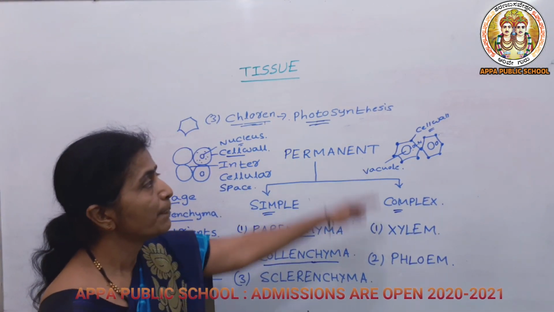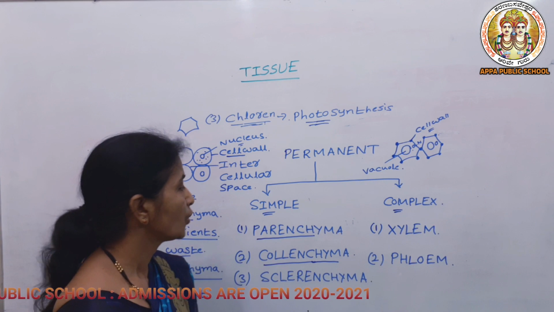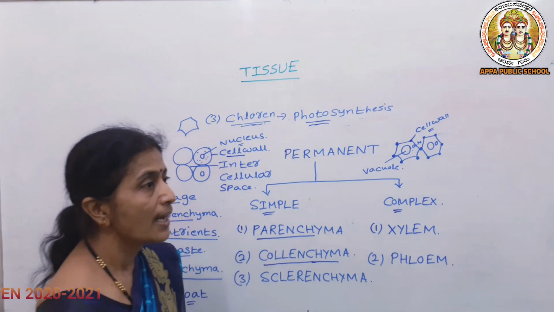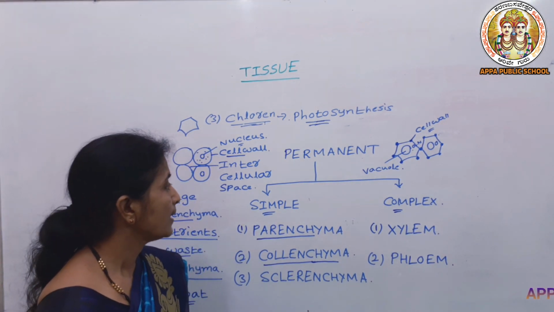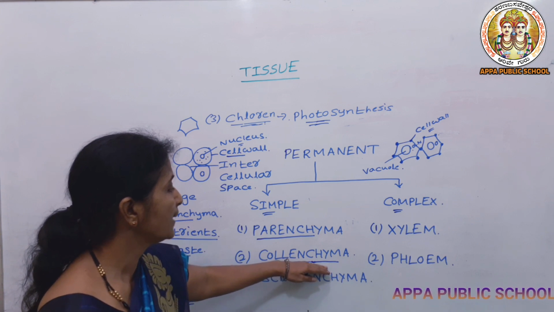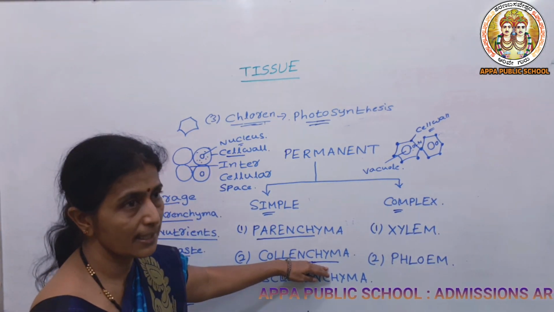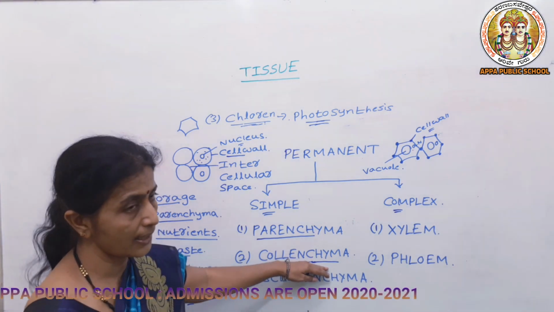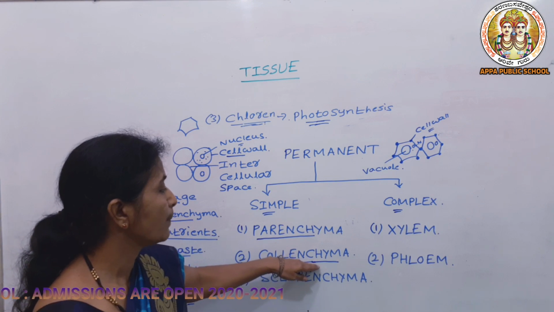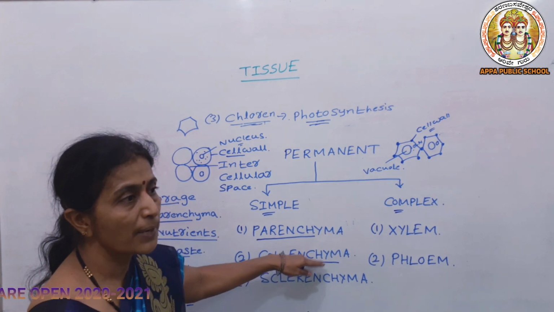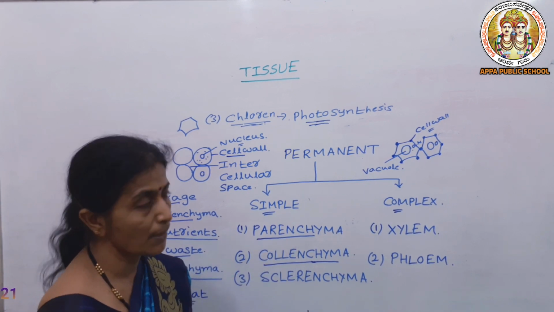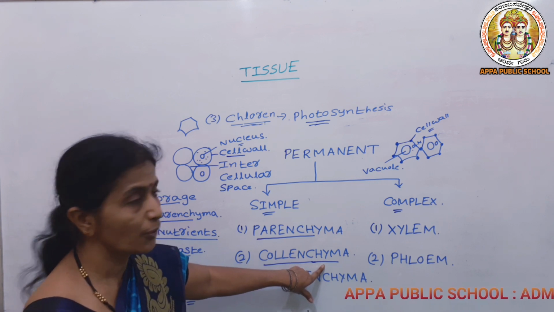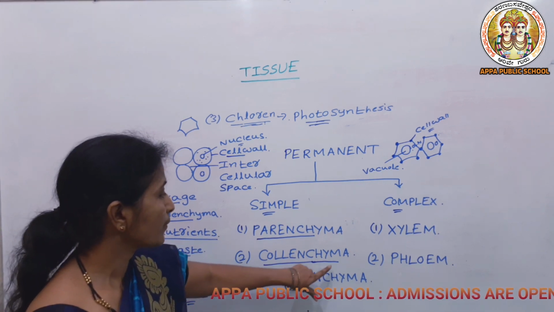Then what is the main function and where is it present? It consists of more deposition of cellulose, and it is present in the branches. The main function of collenchyma is that it gives flexibility. It helps the plant bend without breaking. Due to the presence of collenchyma, the branches will not break. In this way it gives flexibility to the branches as well as twigs. So this is about the collenchyma.